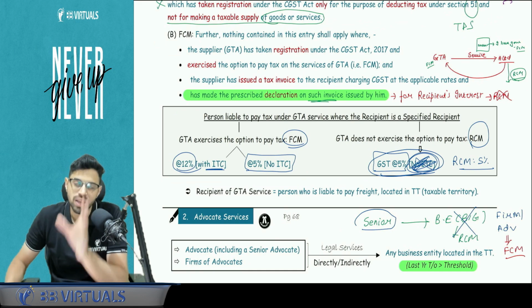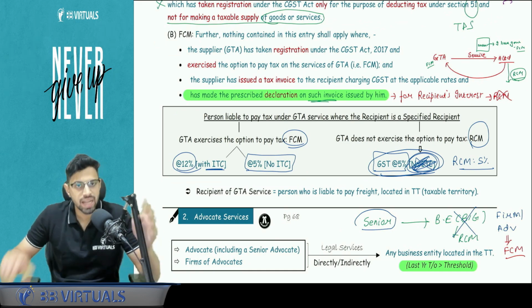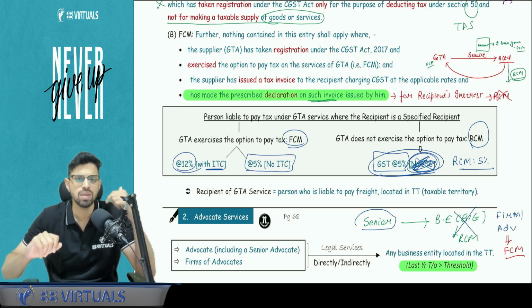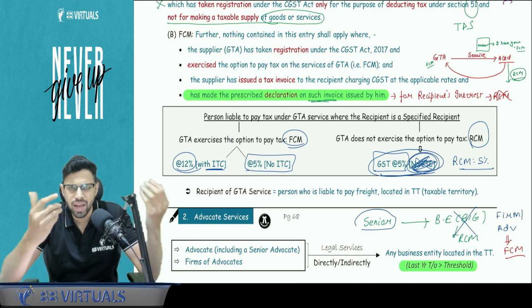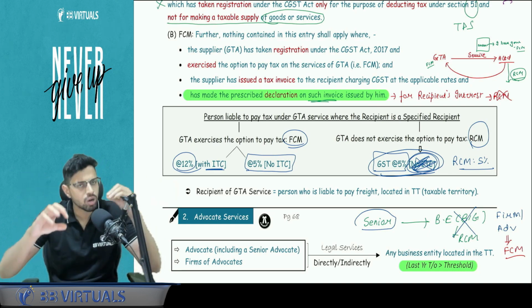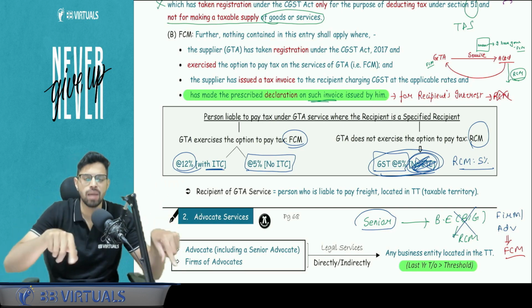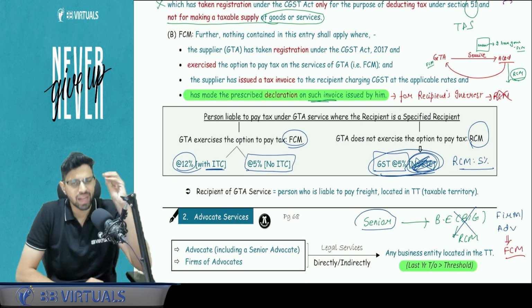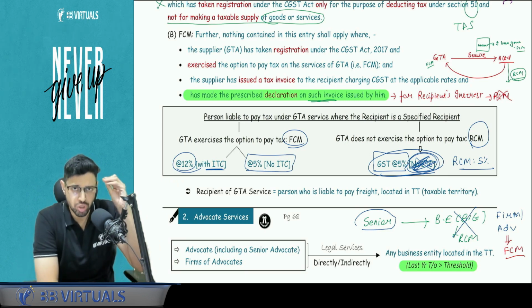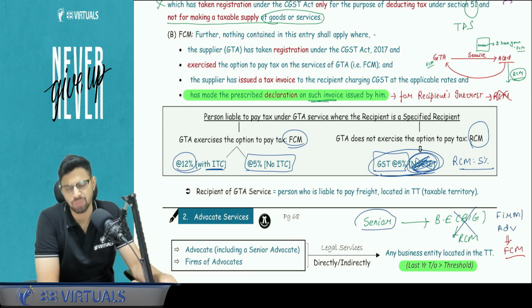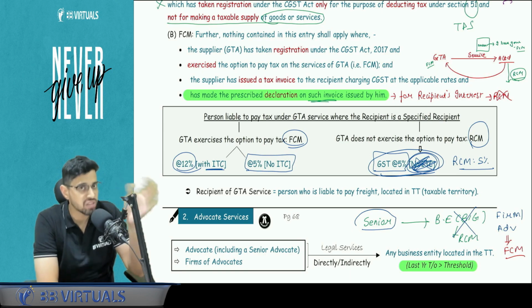where the GTA opts to exercise the forward charge mechanism. So GTA has an option. He can say that I don't want the benefit of RCM, I want to go under forward charge mechanism. Sir, why will he go? That is his decision. He wants to have better control over his taxation, and there is also a link to what rates will be applicable. If the GTA wants to take ITC, he has to charge 12% under the forward charge mechanism. So he will see whether taking ITC is beneficial for him or not.